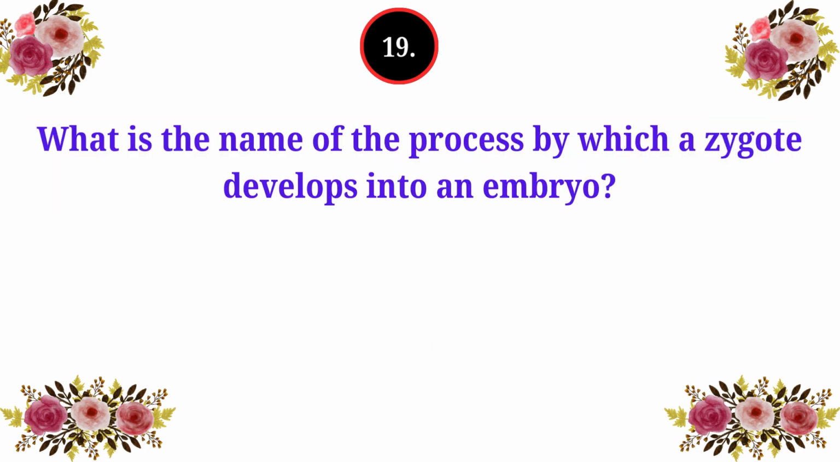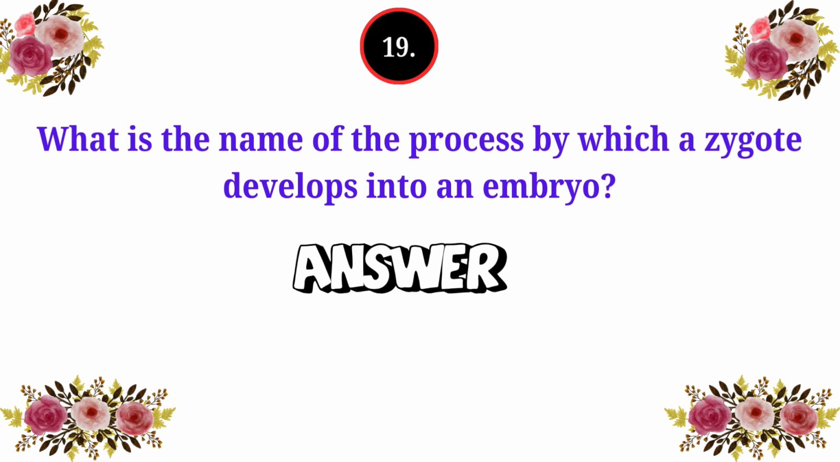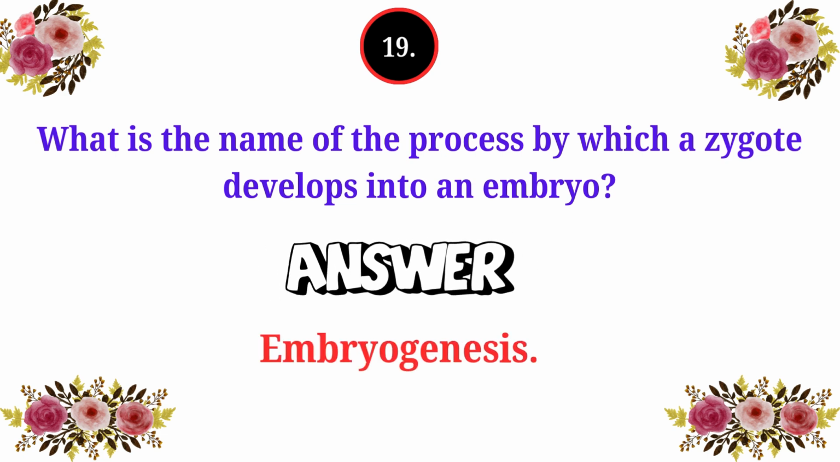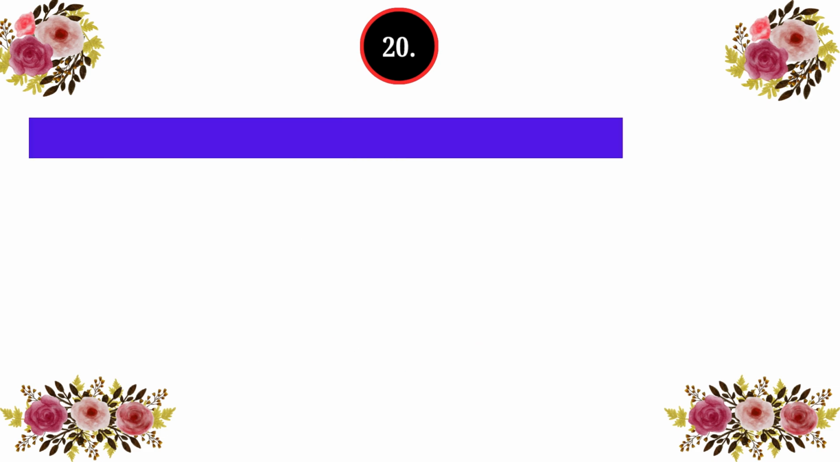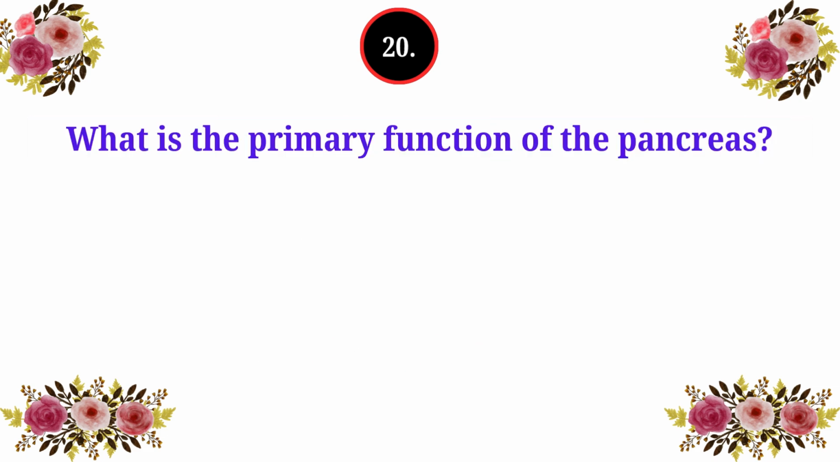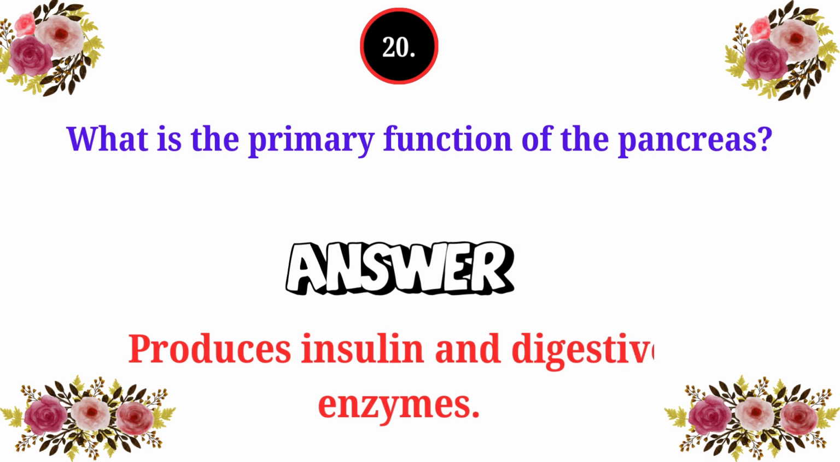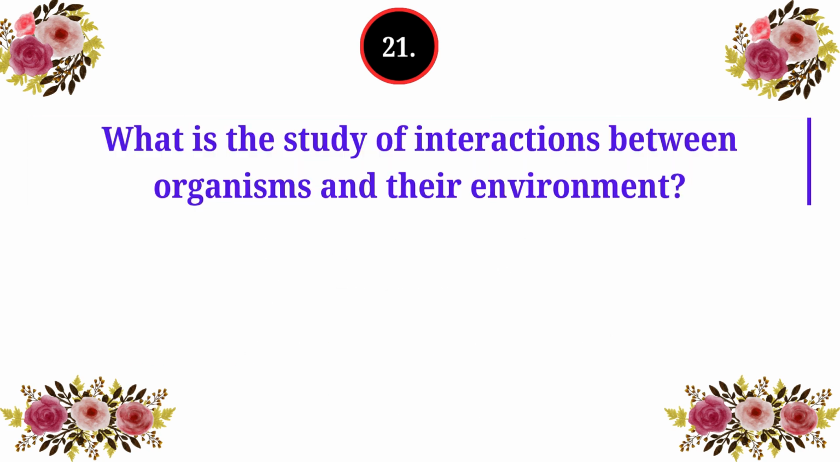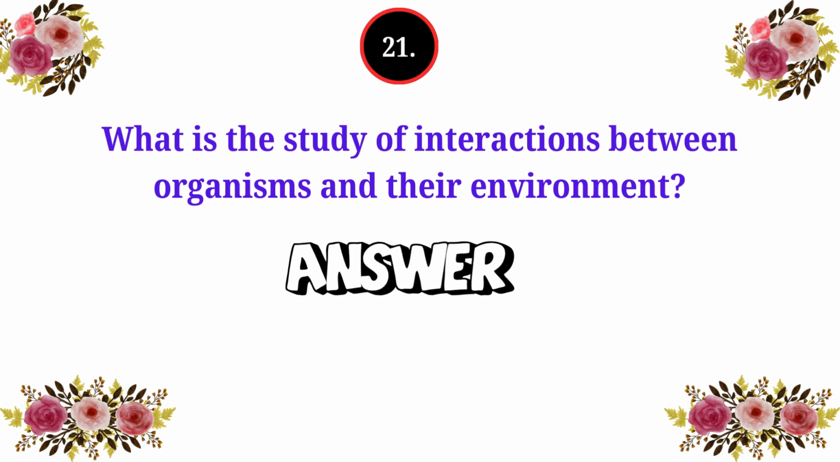19. What is the name of the process by which a zygote develops into an embryo? Embryogenesis. 20. What is the primary function of the pancreas? Produces insulin and digestive enzymes. 21. What is the study of interactions between organisms and their environment? Ecology.